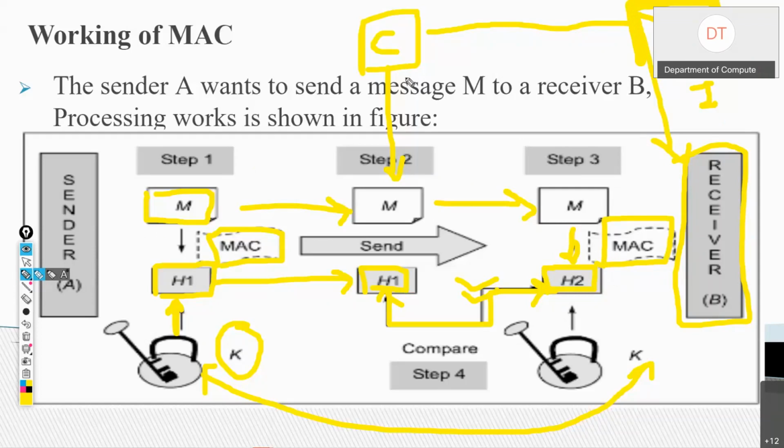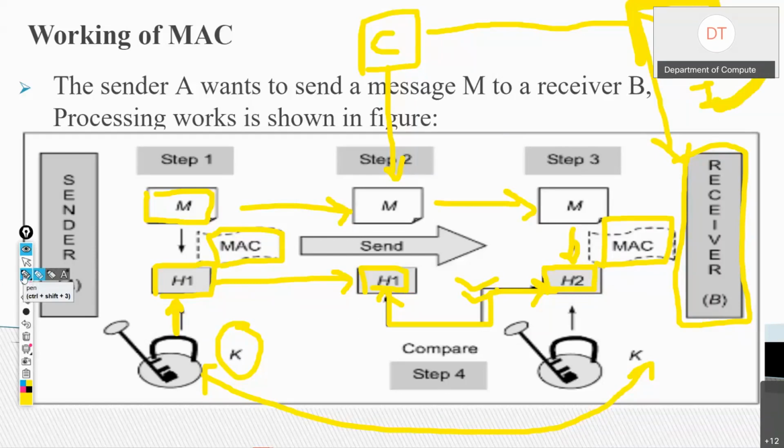Second thing, why is he not able to change H1? H1 is the message authentication code. Why can he not change H1? Because he does not know this secret key. This is the symmetric secret key which is only known to sender A and receiver B. So hence we are getting integrity.